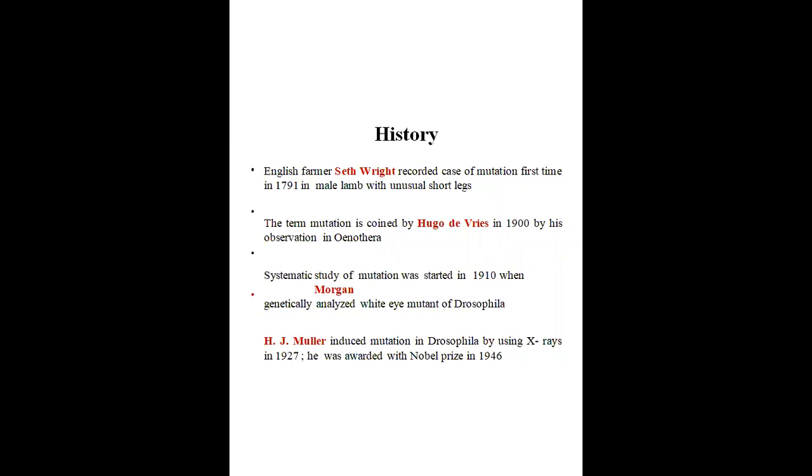Then the systematic study of mutation was started in 1910 by Morgan. Morgan was basically studying the genetics of individuals. He identified some changes in the white eye of Drosophila. Drosophila is a very small insect. We can say it's a very small organism. He observed the genetic changes in that individual, and with those genetic changes, the white type mutants also changed.